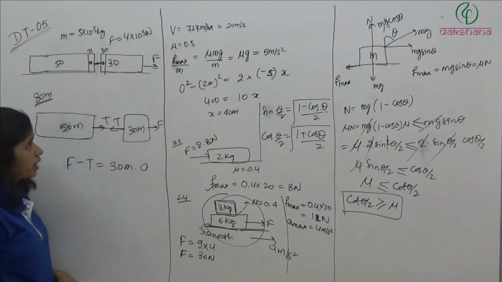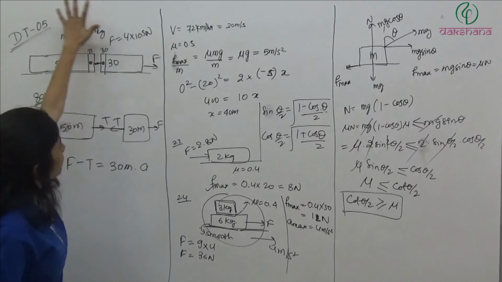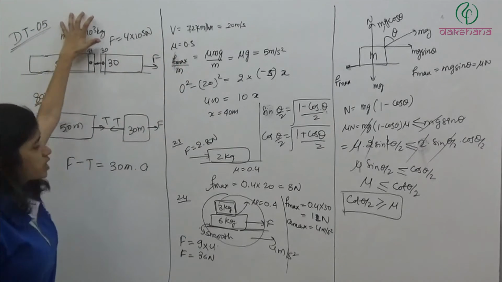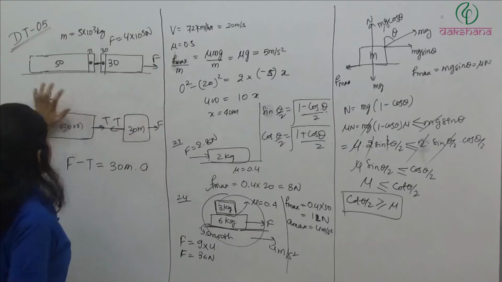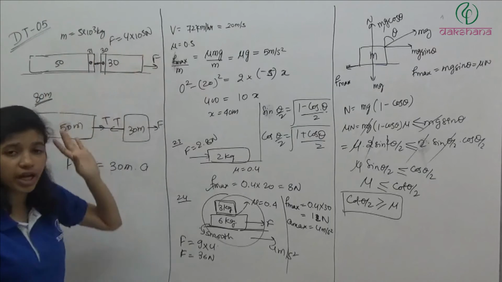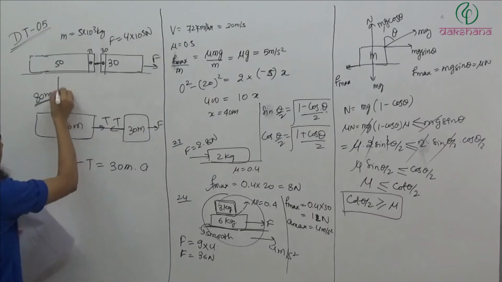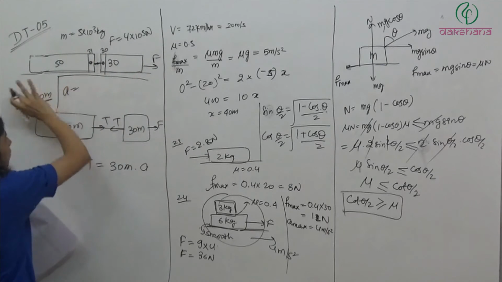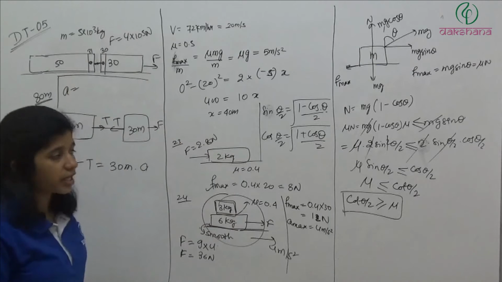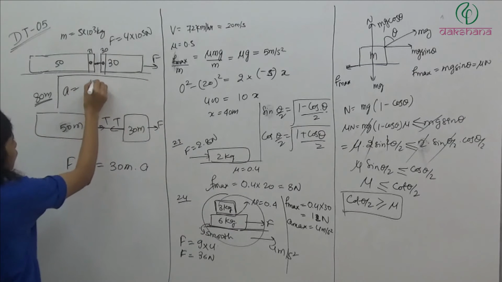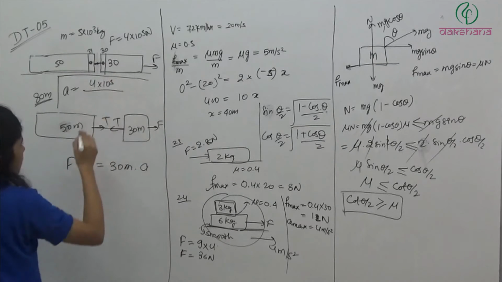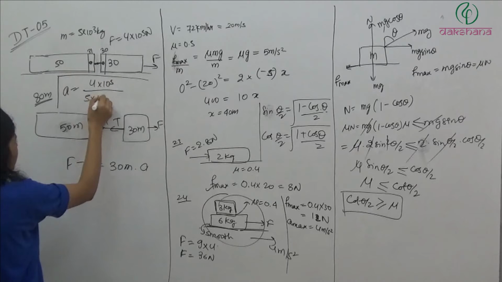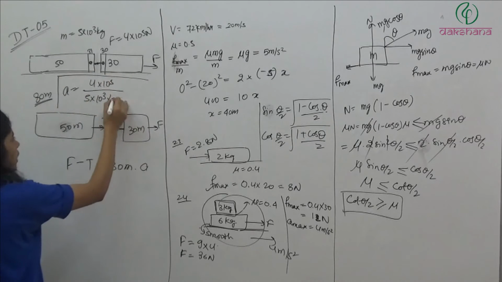Can we find out? Yes. So we have a complete mass 80 into this much. The complete mass of the system is 80 into this much. How much force are we applying on the system? इतना. तो हमारे पास क्या जाएगा, acceleration of the system. The complete system is going to move with an acceleration. Force which is 4 into 10 to the power 5 divided by the total mass of the system, 5 into 10 to the power 3 into 80 such wagons.